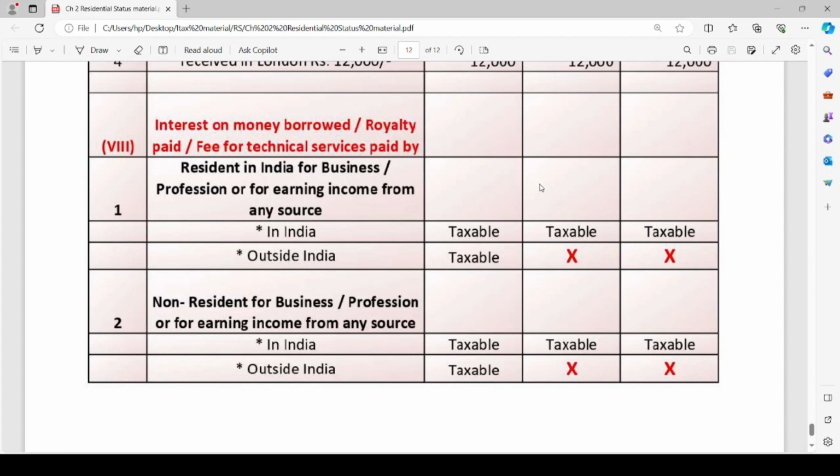Similarly, if a non-resident is paying the interest on money borrowed or royalty or fee for technical services in respect of business or profession or for earning income from any source, if it is in India, it is taxable for all. If the business or profession is outside India, it is taxable only for ROR.